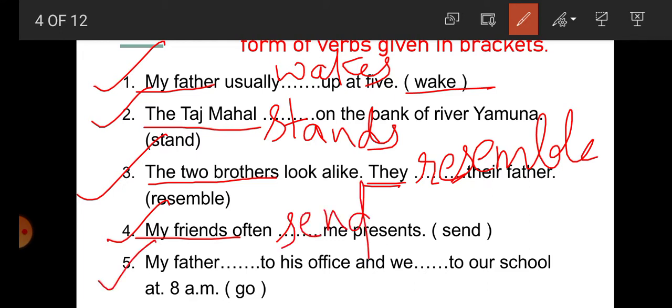Now number 5, my father. What is the subject here? My father. My father is a singular subject, and we is a plural subject. So what is the verb we have to use? Go. So here students, we write goes. My father goes because the subject is singular, but here we is plural, that's why we will write go. My father goes to his office and we go to our school at 10 a.m.